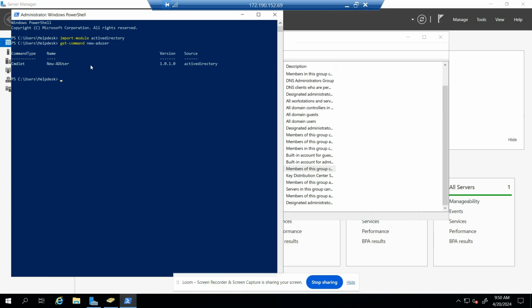Let's always use source. Perfect. Now let's type current.